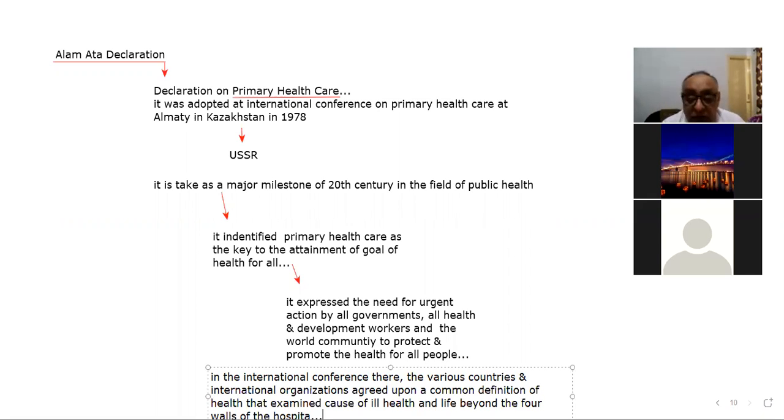Now I am moving on to the next slide, where we will discuss what is health according to the Alma-Ata Declaration. Is this slide done? Have you noted it down? Okay, done. So moving on to the next slide now.